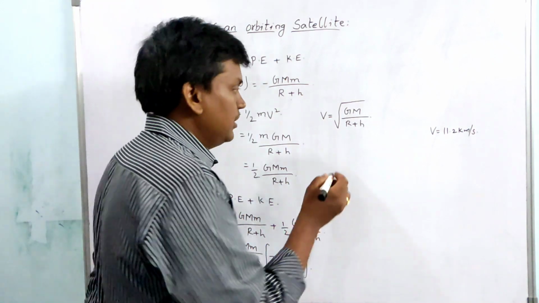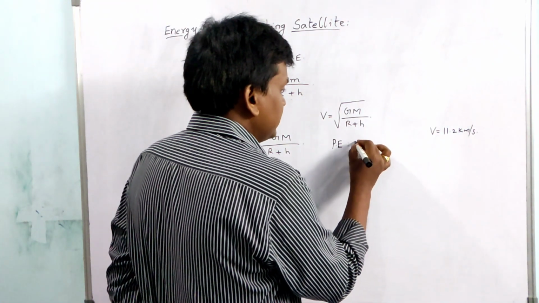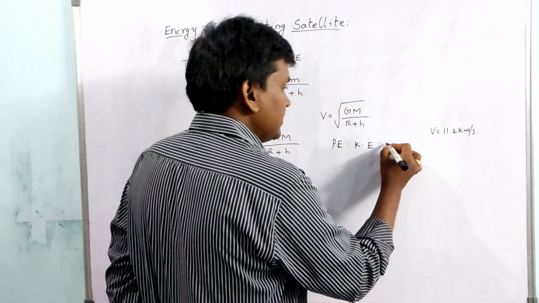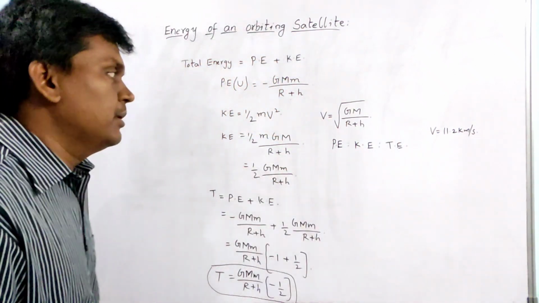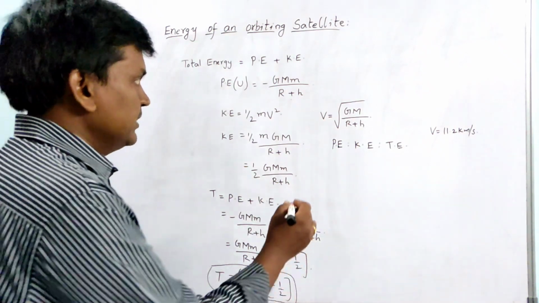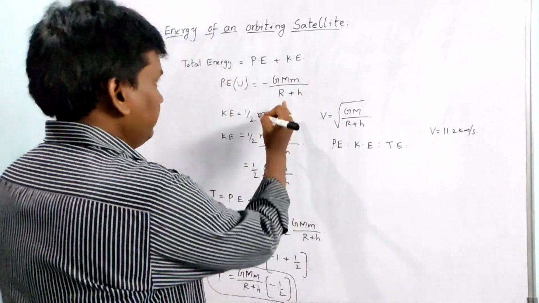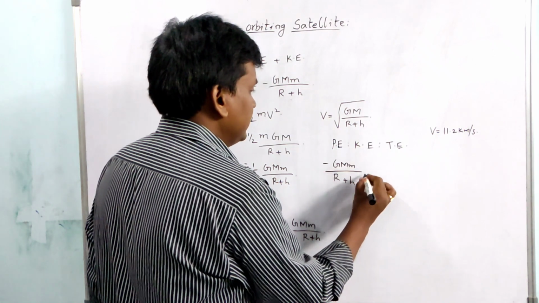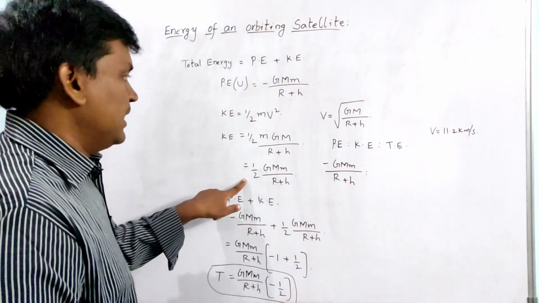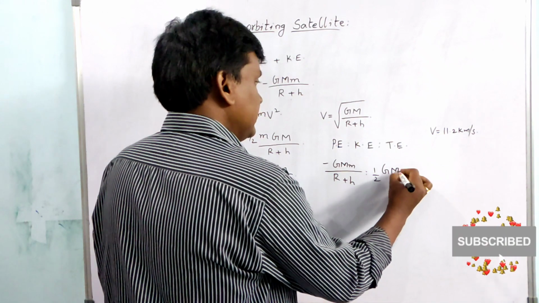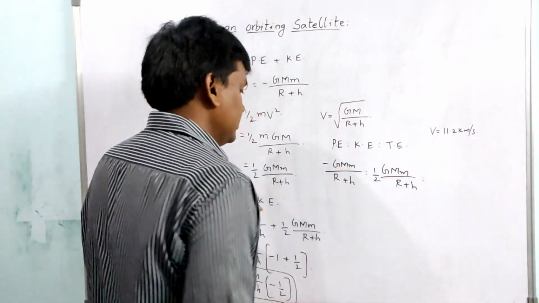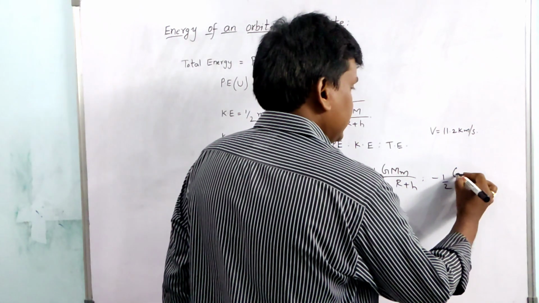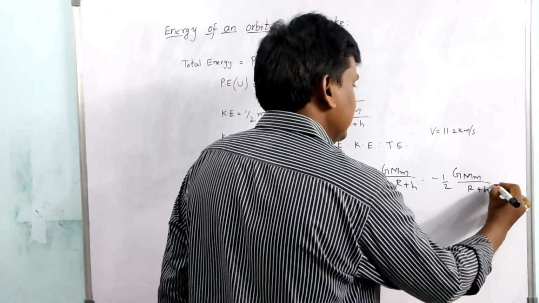Now let us see the ratio of potential energy to kinetic energy to total energy. The potential energy is minus GMm by R plus h, the kinetic energy is half GMm by R plus h, and the total energy is minus 1 by 2 into GMm by R plus h.